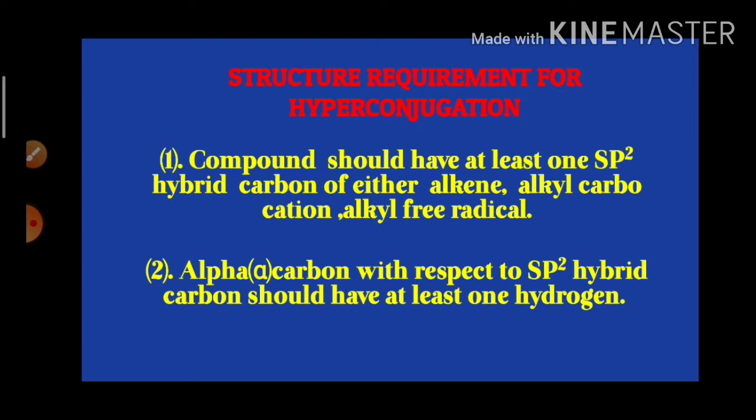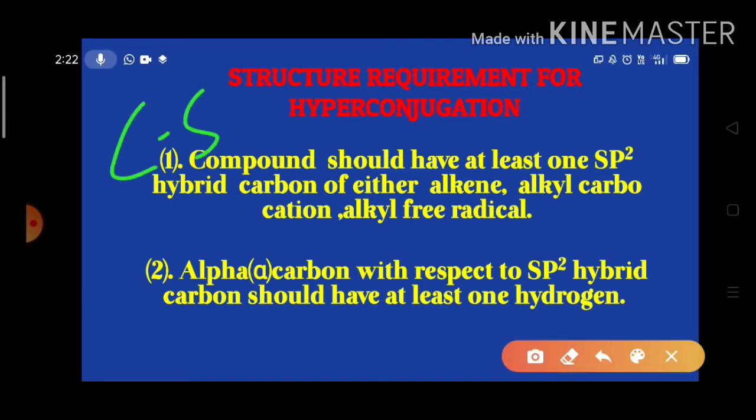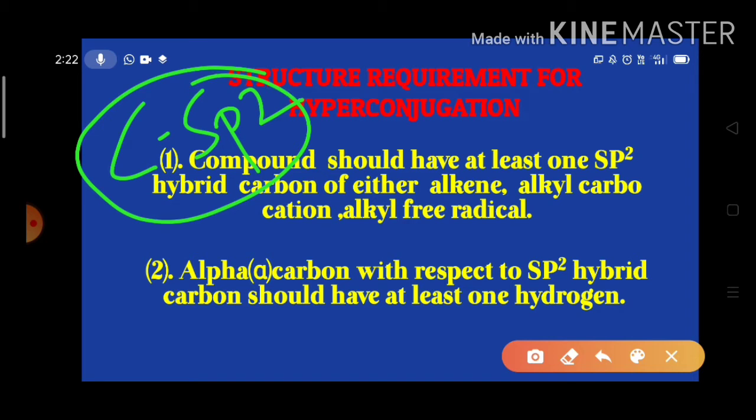Once again, the compound should have at least one sp2 hybrid carbon, of either an alkene, an alkyl carbocation, or an alkyl free radical. The carbon that undergoes sp2 hybridization is called the unsaturated carbon. So the presence of an unsaturated carbon, that means an sp2 carbon, is a must to show hyperconjugation.